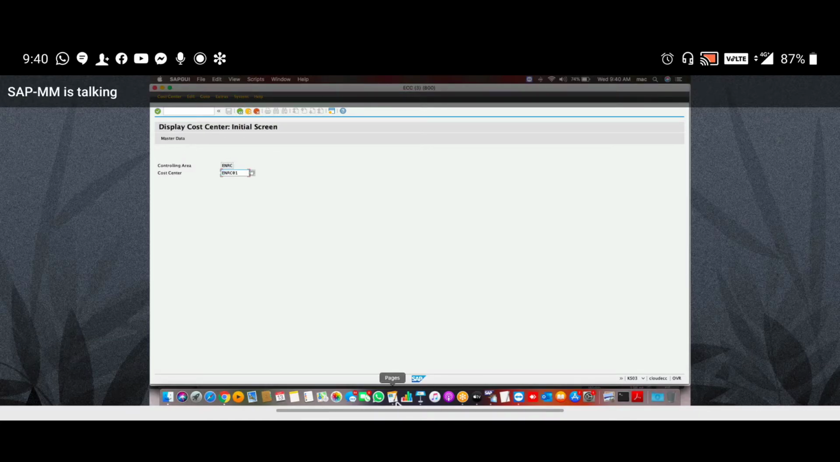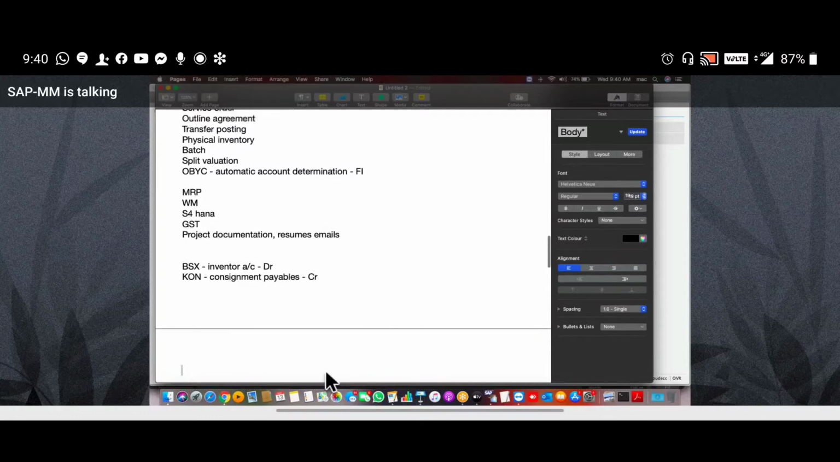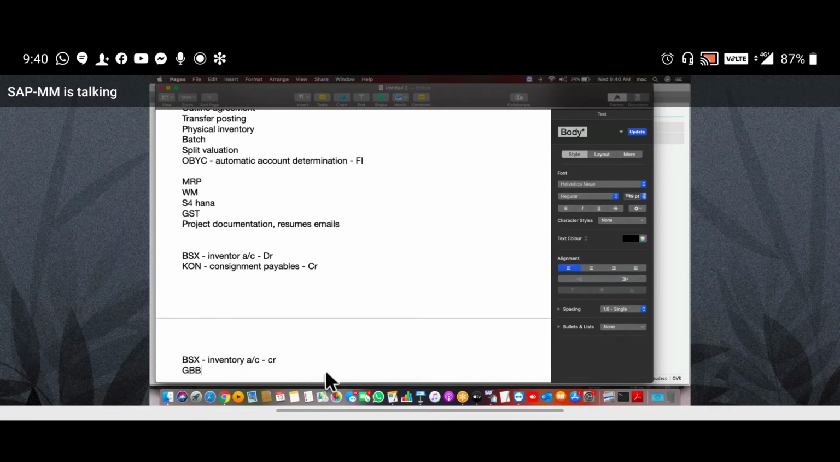So write down accounting entries here. BSX inventory account will be credit now. Next, GBP raw material consumption will be debit. Write on this.